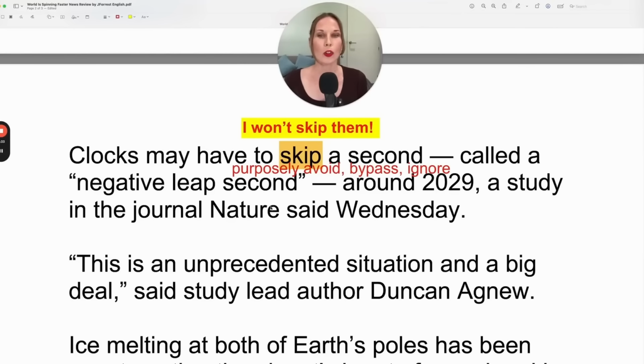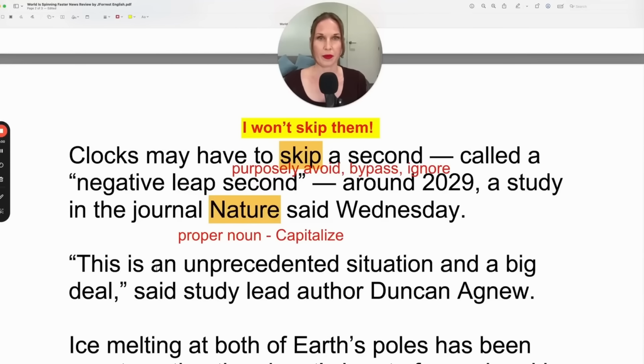A study in the journal Nature said Wednesday. So here, Nature is the name of the journal, and that's why it has this capital here, because it's a proper noun, and we capitalize the first letter of a proper noun. So I'll just write this out for you so you remember it's a proper noun, and you need to capitalize. And to show you, that means to capitalize.